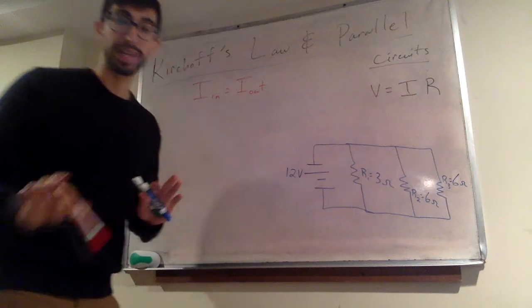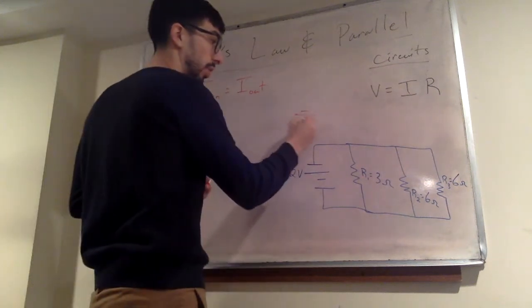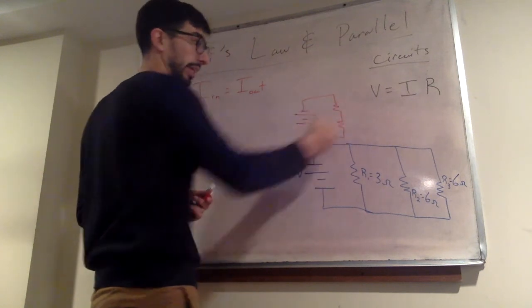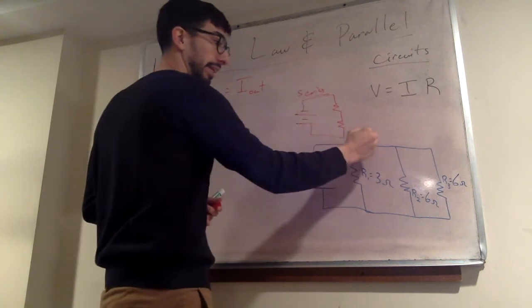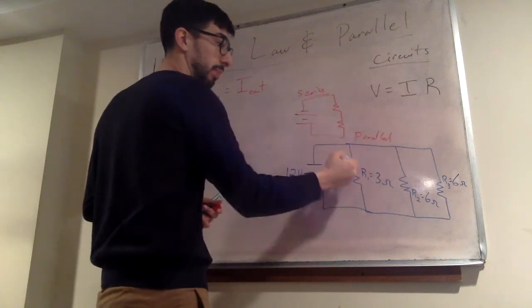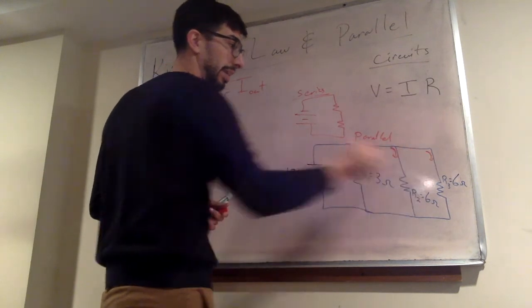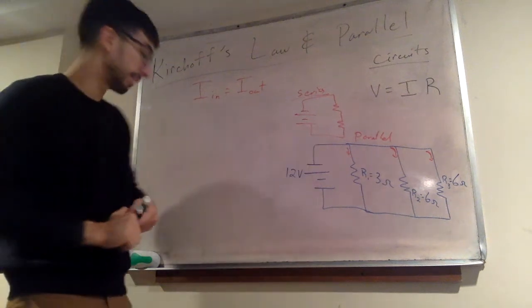So in a series circuit, everything was along the same exact route, right? There was just one pathway, and all of the electrons traveled on the same pathway in a series circuit. This is in a series circuit. In a parallel circuit, you have multiple branches that the electrons can travel. So in a parallel circuit, you have it kind of branching off into different ways.